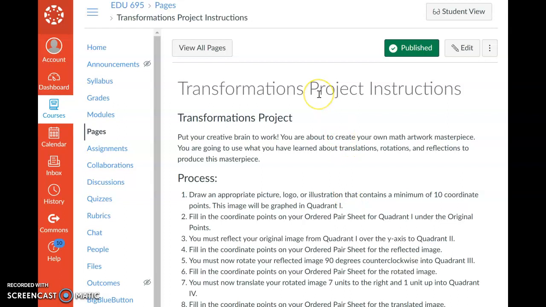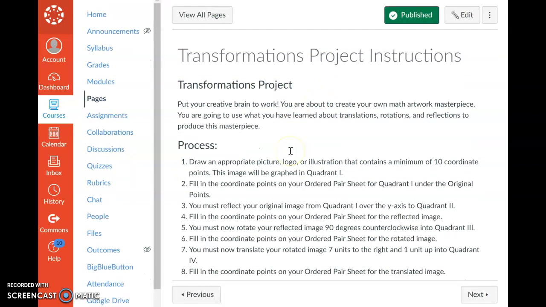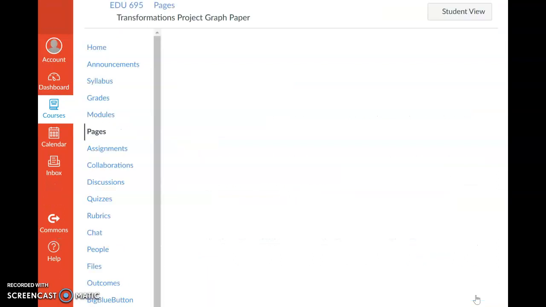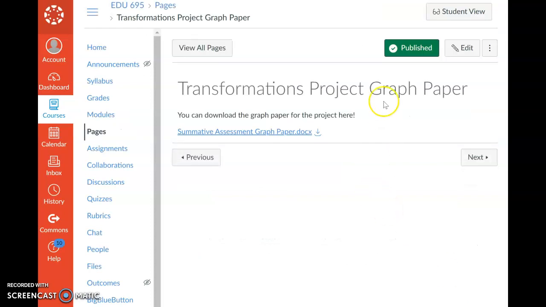When we hit next, it will take us to the specific transformation project instructions. So here is our process. It lists out exactly what students need to do for each transformation and tells them to put their coordinates on that ordered pair sheet. On the next page is the transformations project graph paper. Here students can download that graph paper, so then they have a working Word document to help them out.